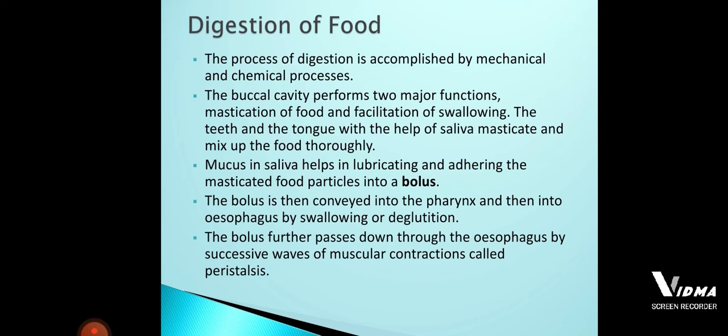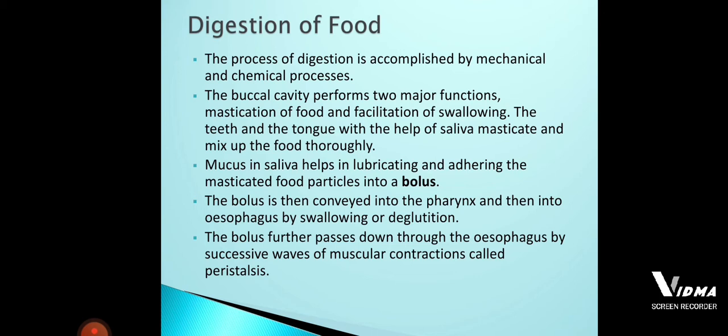To whichever point the bolus enters, that part of the esophagus will be enlarged, and the remaining part of the food pipe will be constricted. When the bolus moves from that first point to the second point, the first point becomes constricted and the second point becomes enlarged. So a successive wave-like formation takes place with the help of the muscles.